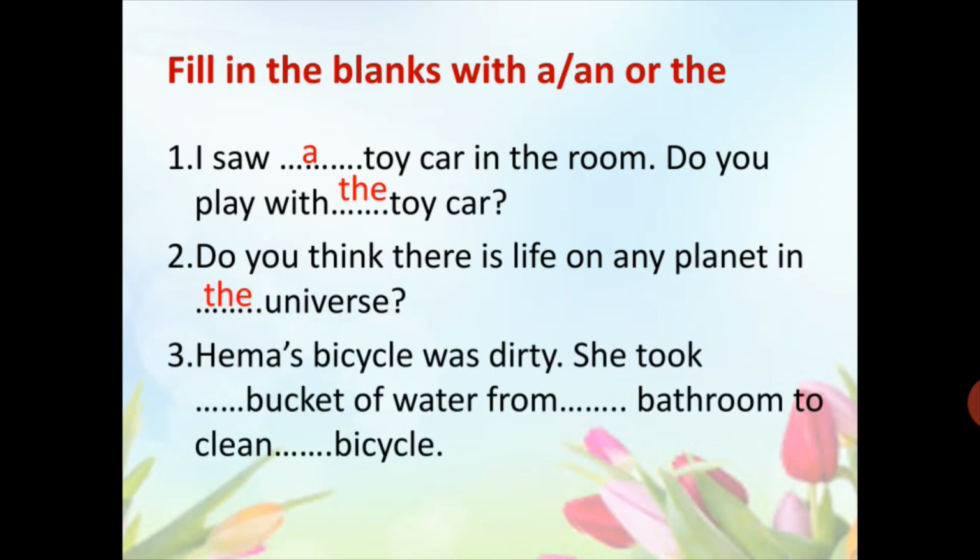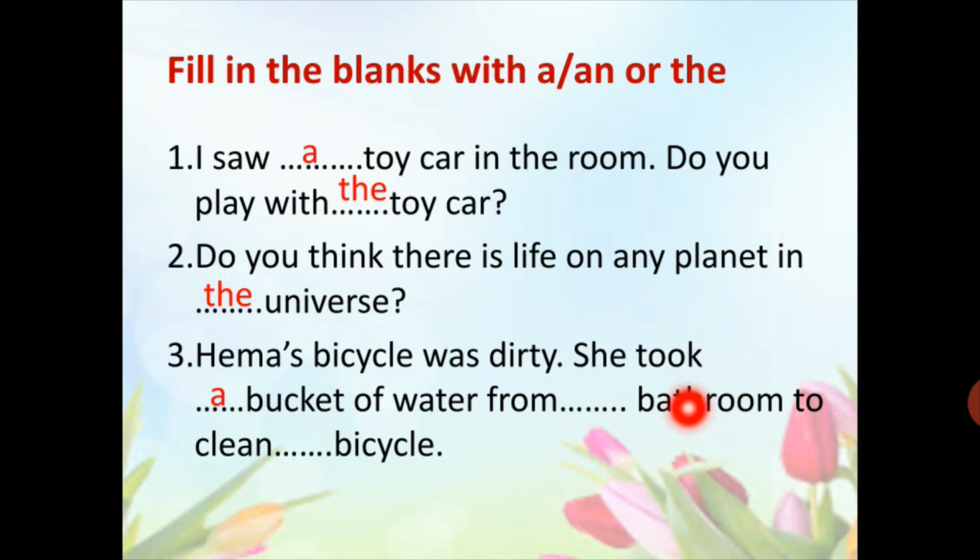Number 3. Hema's bicycle was dirty. She took dash bucket of water from dash bathroom to clean dash bicycle. A bucket of water. From the bathroom. Bathroom, it means we are talking about some particular part of the house.